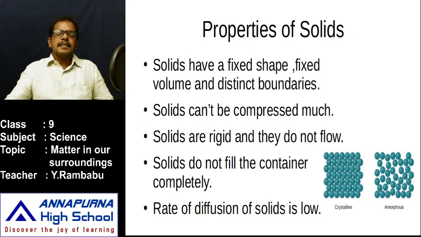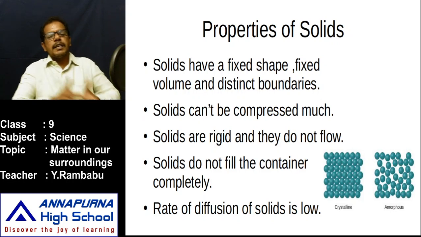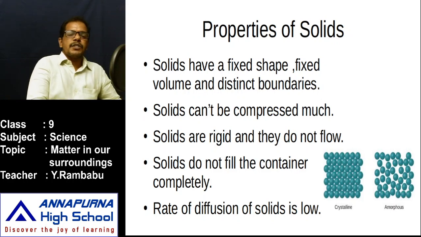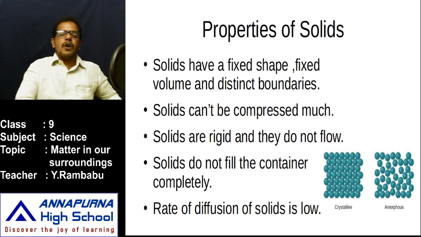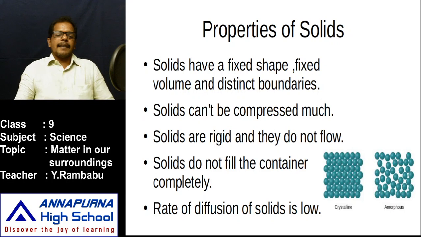But for this disappearance of naphthalene or camphor, it takes a lot of time, some days. That means the rate of diffusion of solids is low. Solids diffuse into liquids, and solids diffuse into gases also. What I told about naphthalene and camphor is the example for diffusion of solids into gases.